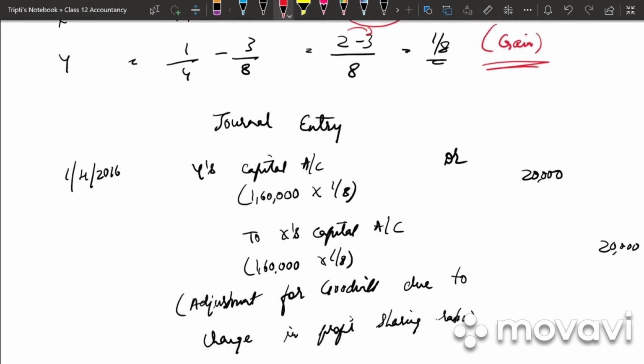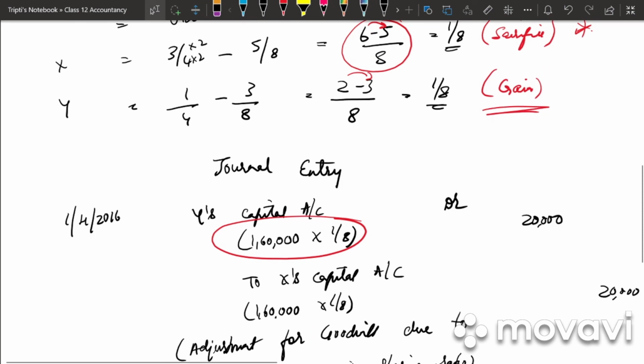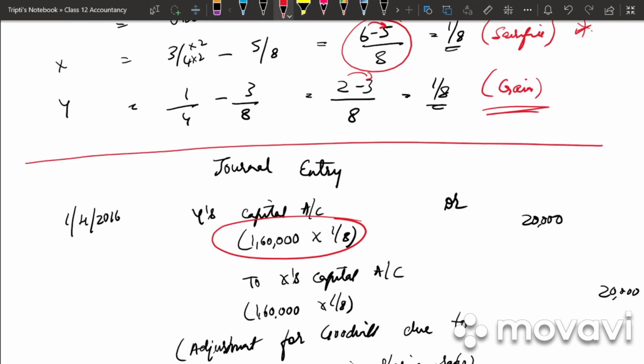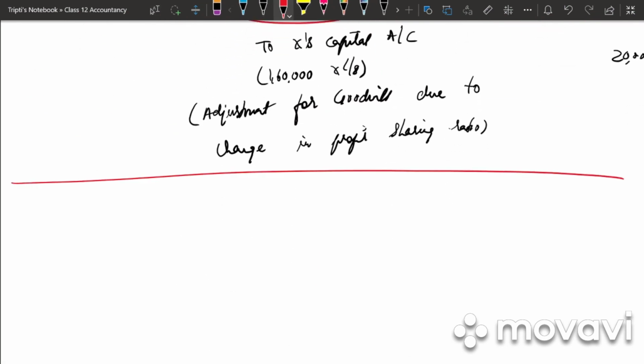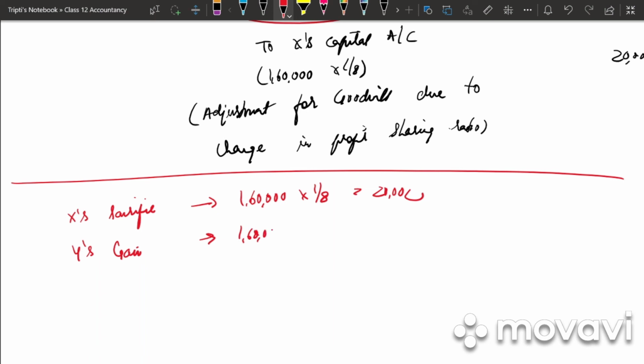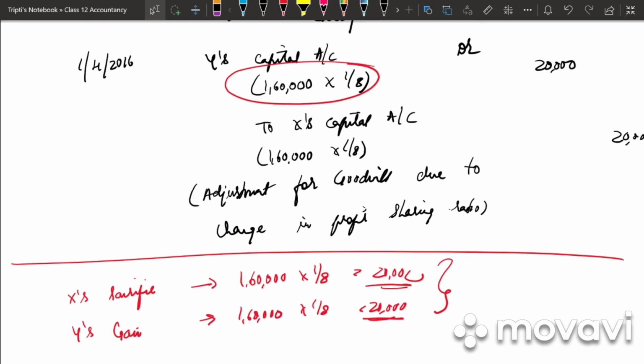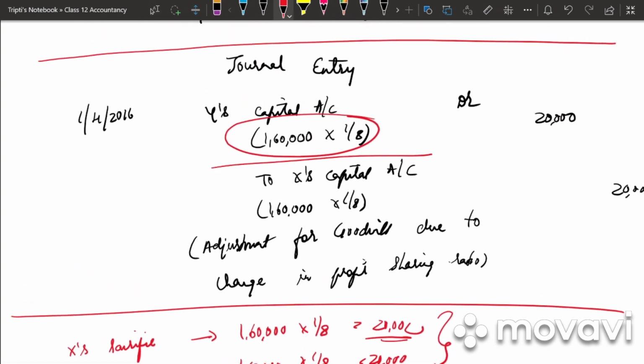Instead of calculating this part over here, you can even do it before journal entry. How can you do it? All you need to do is X sacrifice. How much? It is 1,60,000 into 1/8, that is 20,000. Y's gain, 1,60,000 into 1/8, that is 20,000. It is okay if you want to do it separately, and it is alright if you want to do it in your journal entries as well.